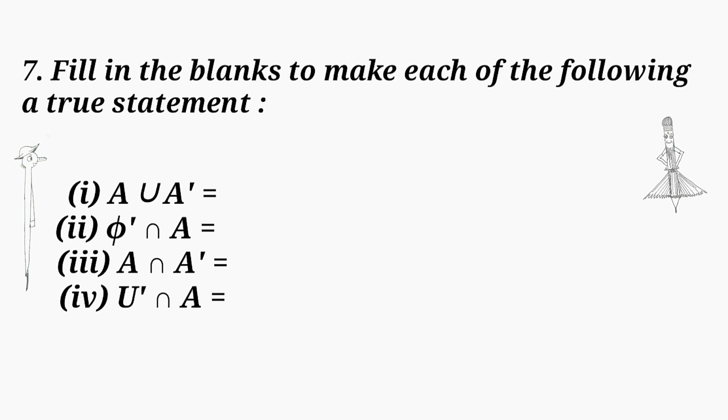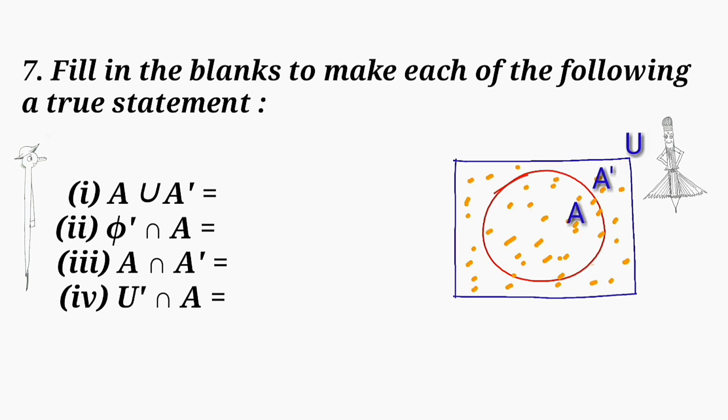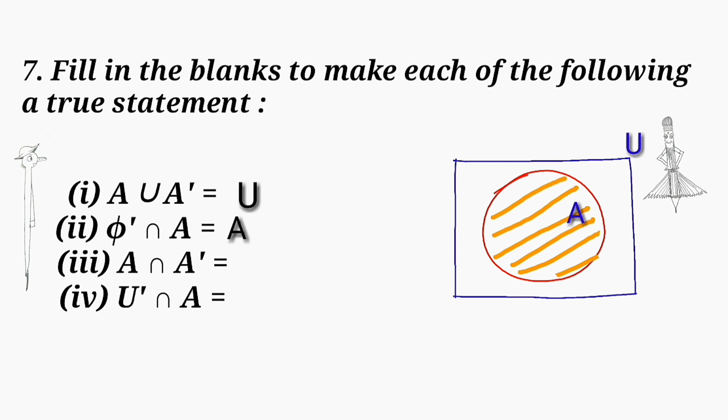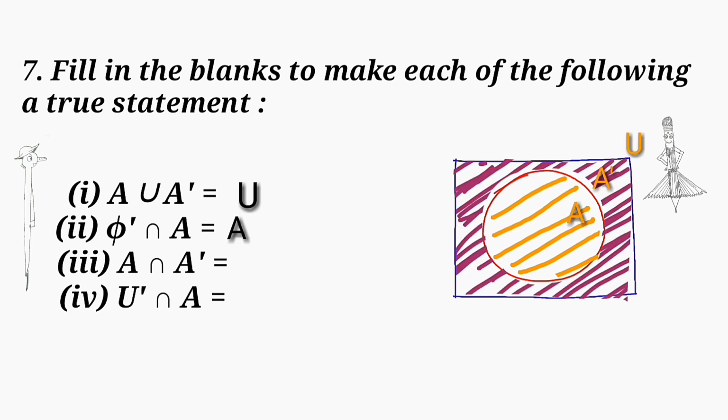Fill the blanks to make each of the following a true statement. A union A complement. We can draw A and A complement and its union is the whole region. That is universal set. We know null complement is a universal set. Universal complement set is null set. Here null complement intersection A is equal to universal set intersection A, that is A. There is no element common to A and A complement.